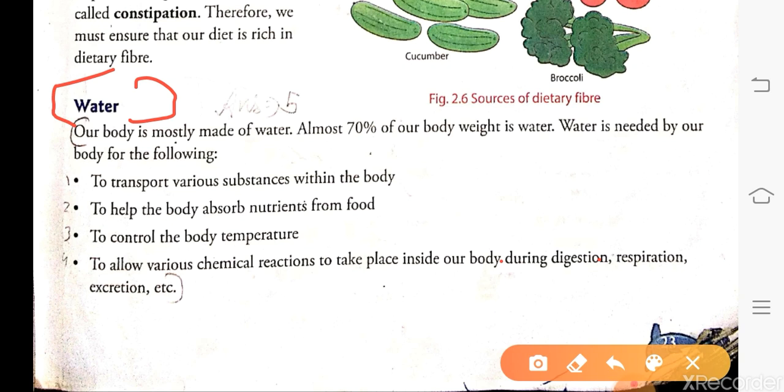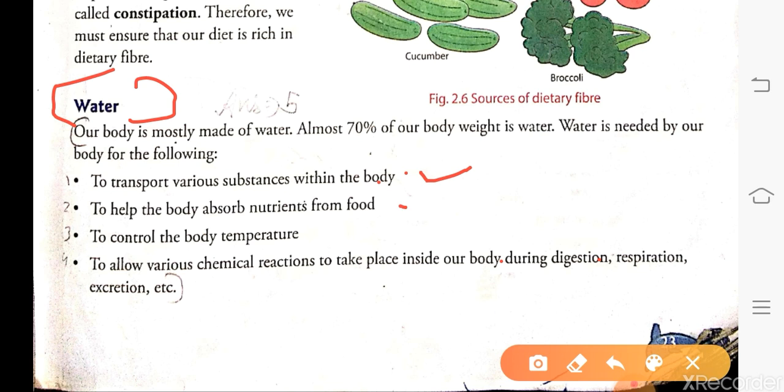Why do we need water? Suppose in our digestion process we get the nutrition in our body through food. How does this nutrition pass from the stomach to the whole part of the body? So this nutrition is passed from our stomach to the whole part of our body with the help of water.